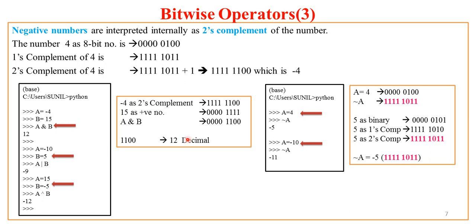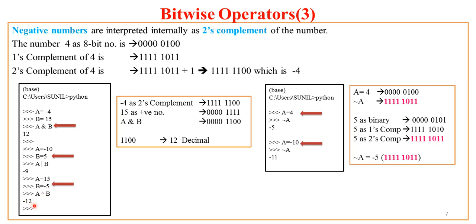Now I suggest you to try at home. Just listening to a video lecture is not enough. You have to work at home. Similarly, if a equal to minus 10, b equal to 5, a or b, I get minus 9. So I suggest you to do some engineering on this, to do some practice on these things, to see how practically Python works with bitwise operators. So I have a equal to 15 and b equal to minus 5. If I say a XOR b, I get answer minus 12.